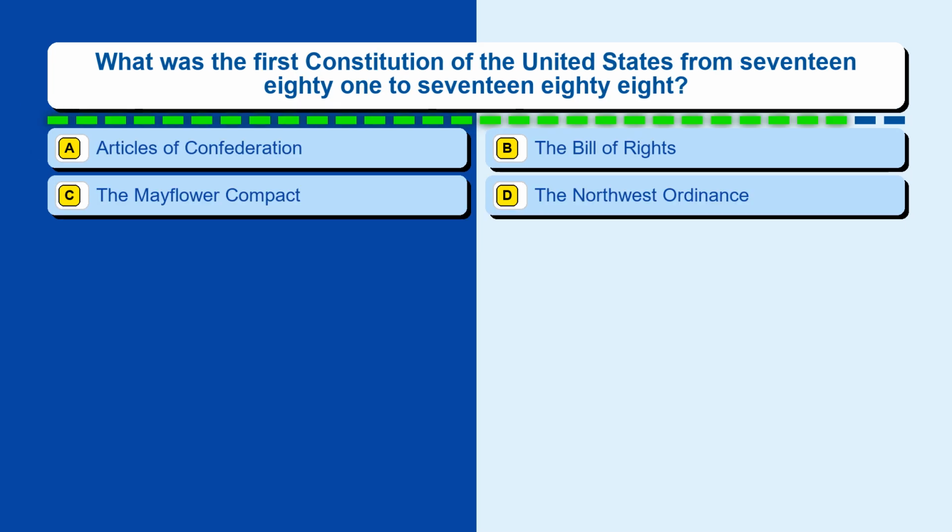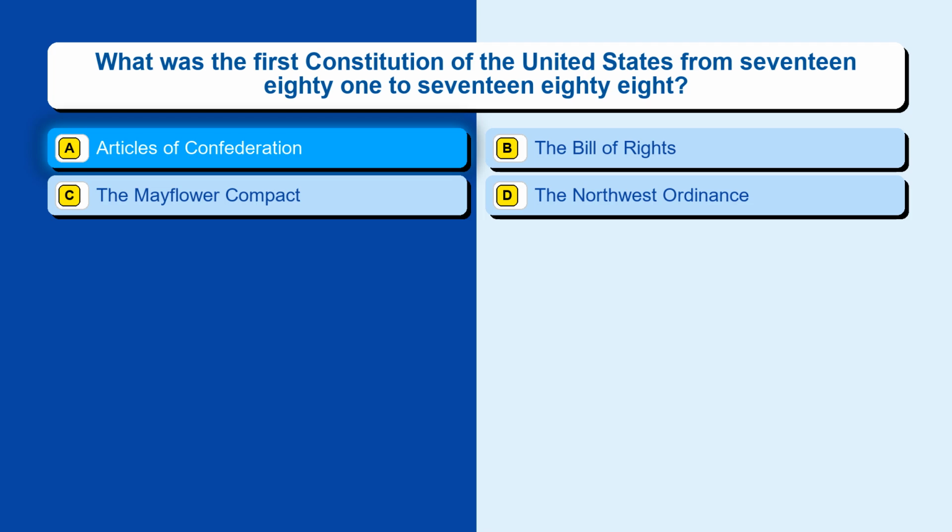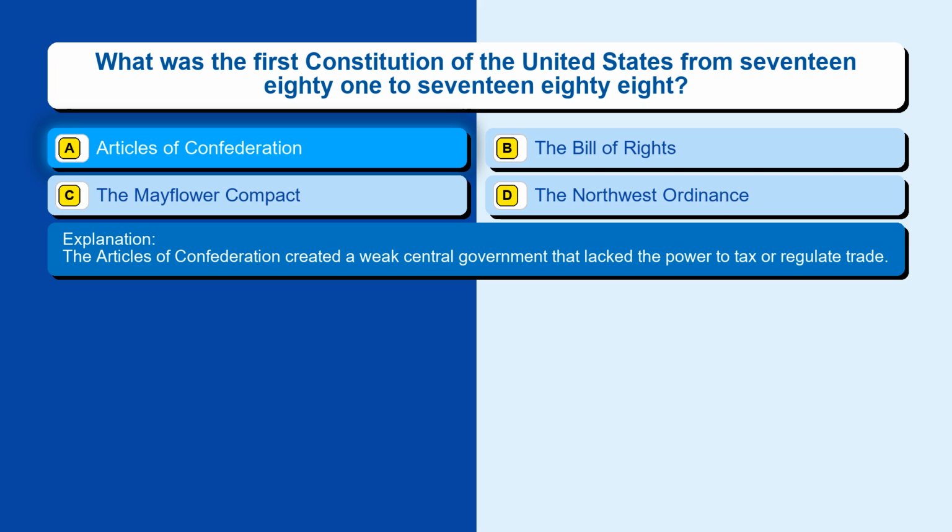Question 83. What was the first Constitution of the United States from 1781 to 1788? Option A, Articles of Confederation. Option B, the Bill of Rights. Option C, the Mayflower Compact. Option D, the Northwest Ordinance. The correct answer is option A, Articles of Confederation. The Articles of Confederation created a weak central government that lacked the power to tax or regulate trade.